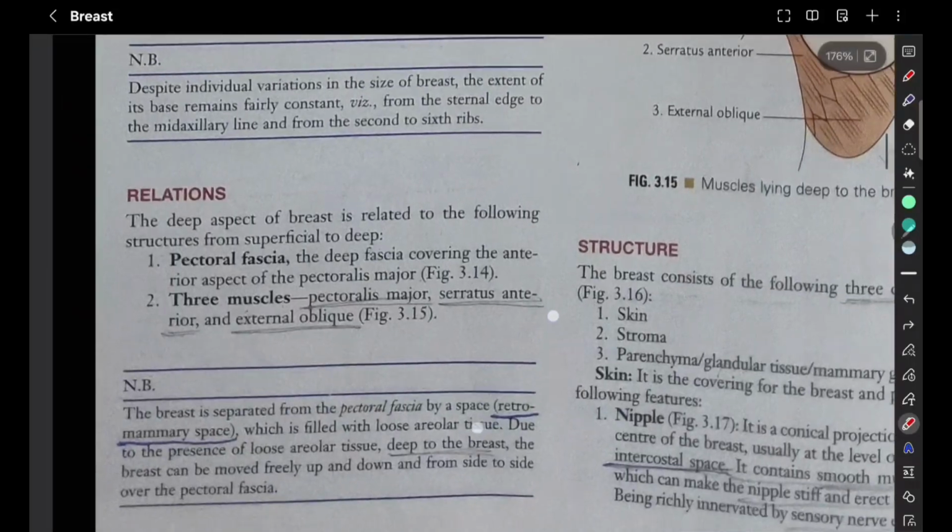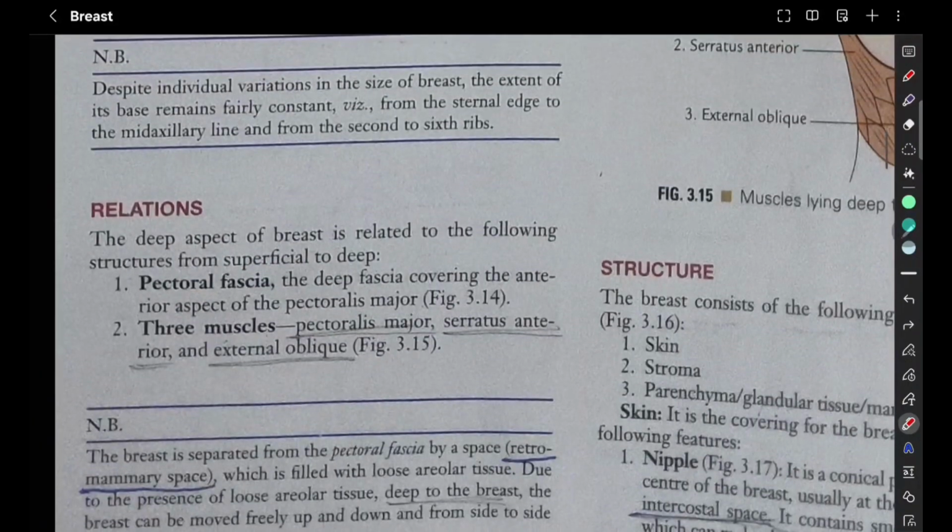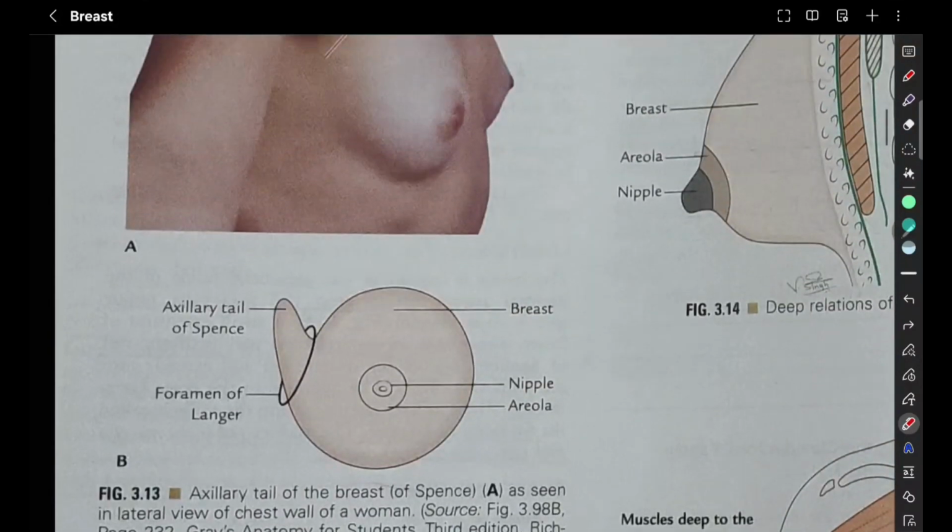Okay. So coming to relations. So the next topic is relations. We saw introduction, we saw the shape, location, and then the shape and extent. Now coming to the relations. So deep aspect of breast is related to the structures from superficial to deep, pectoral fascia, and then three muscles. So the relations of mammary gland, you have to first write the pectoral fascia. The deep fascia covering the anterior aspect of the pectoralis major.